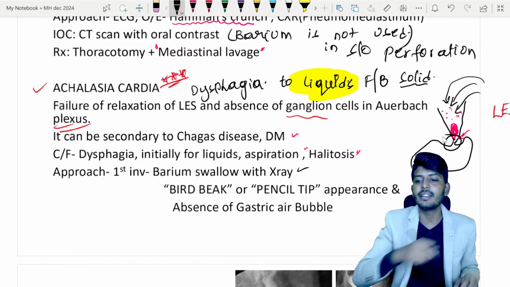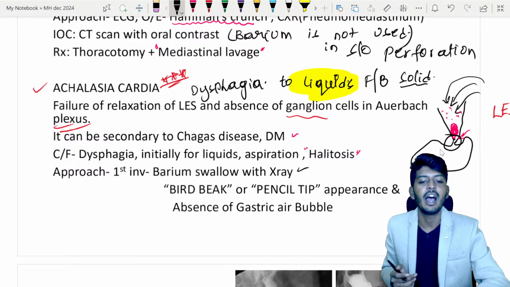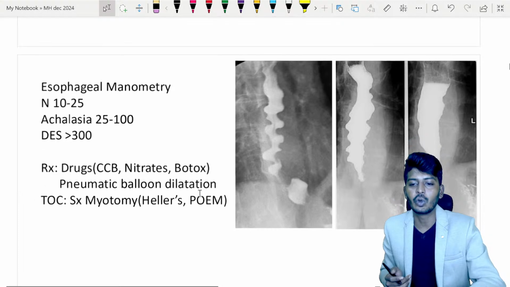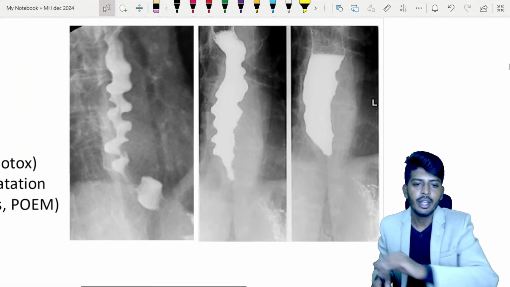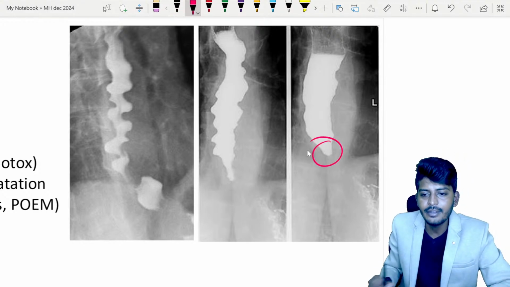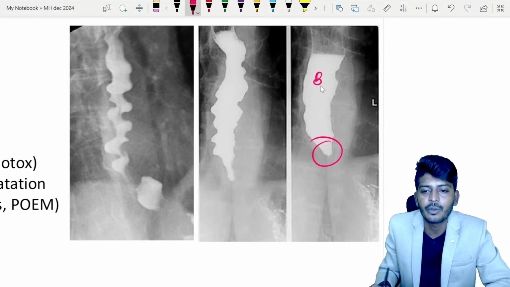So please remember, this is due to contraction of the esophagus. So pressure is increased. So if pressure is increased, let's understand the X-ray, how it looks and what happens. Here we have the esophagus. Now in the esophagus, we will have what is called the bird beak appearance. If you are finding a bird beak appearance, this is your barium, of course.